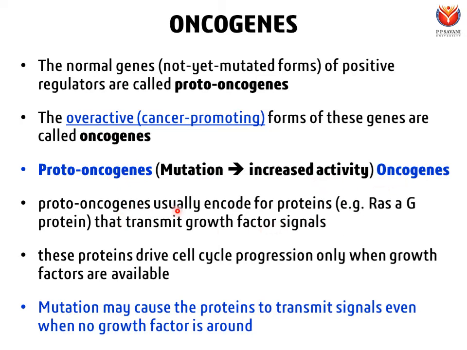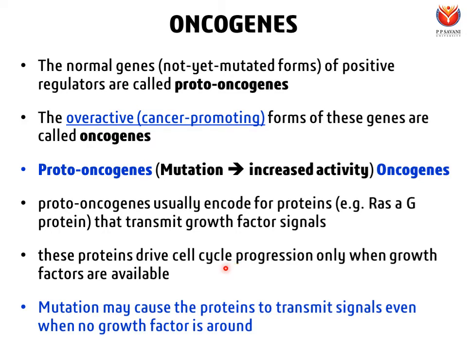So basically proto-oncogenes encode regulatory proteins or positive regulators. An example is RAS, which is a G protein, and the role of RAS, a positive regulator, is to transmit growth factor signals when growth factors are available. I always talk about favorable and unfavorable environments for cell division. A cell requires growth factors to divide, and when growth factors are there, the RAS protein transmits growth factor signals so that the cell can divide.